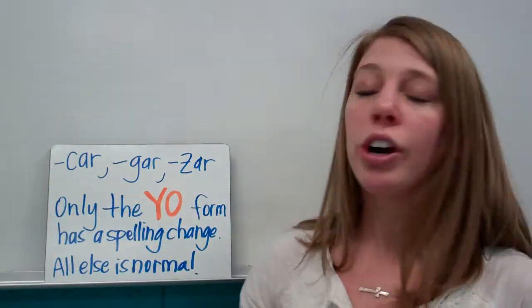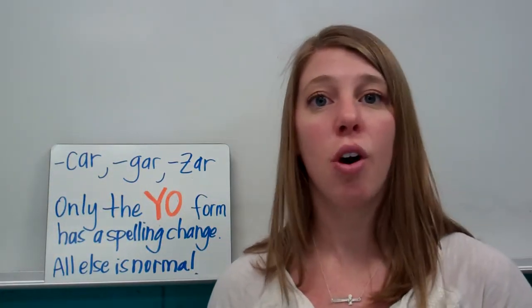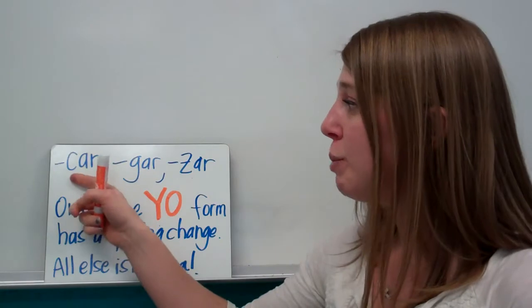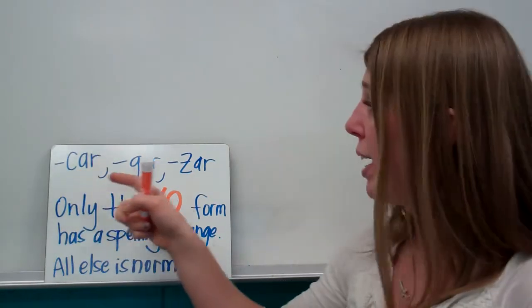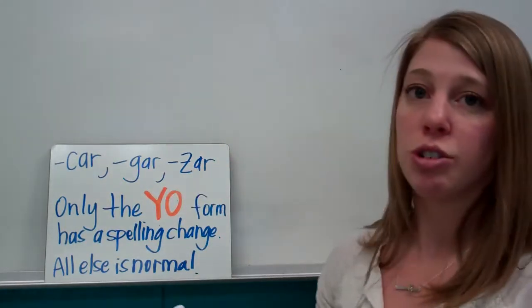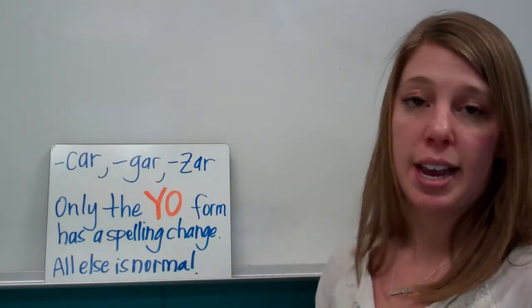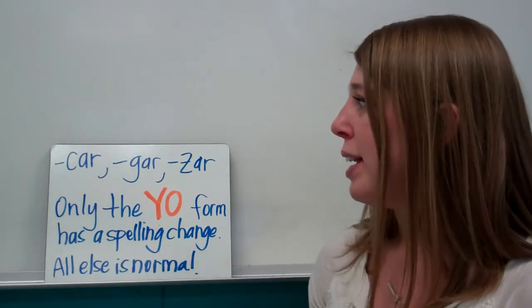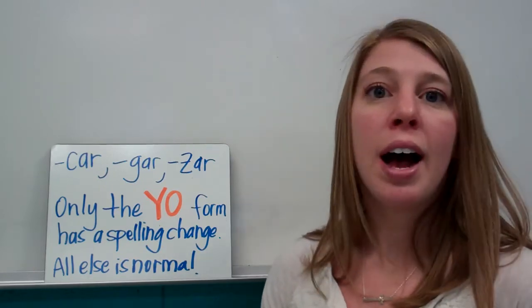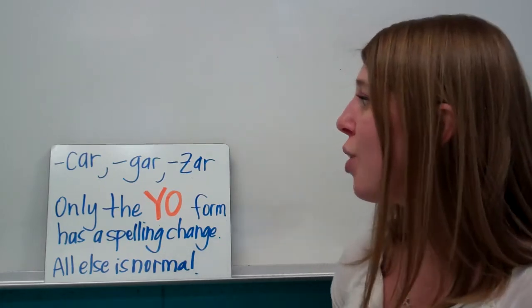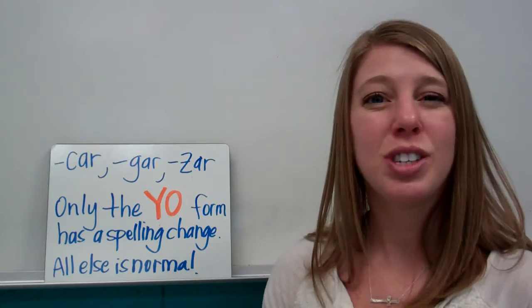We have CAR, GAR, and ZAR verbs. That's what I'm going to call them. They're the verbs that end in CAR, GAR, and ZAR. So they're always AR verbs, just with a stem ending in C, G, or Z, like empezar, pagar, comenzar. There's a ton of verbs that end in these.